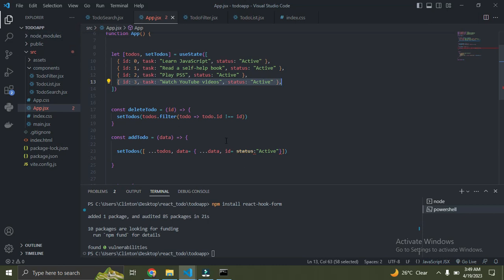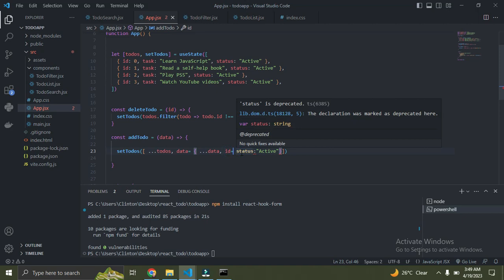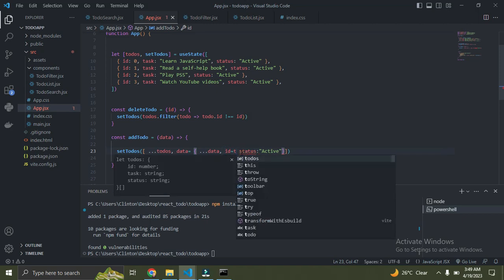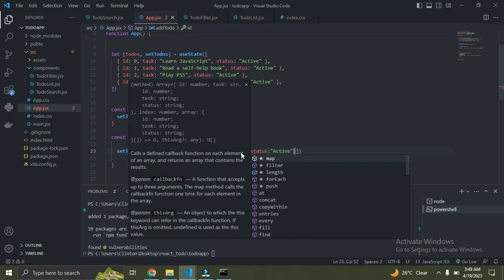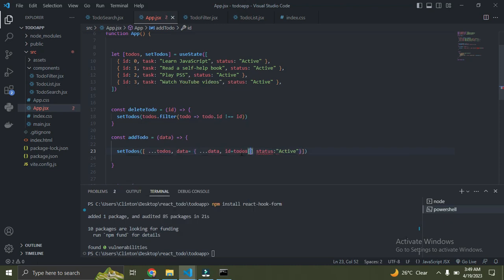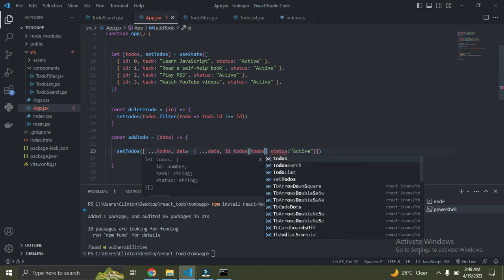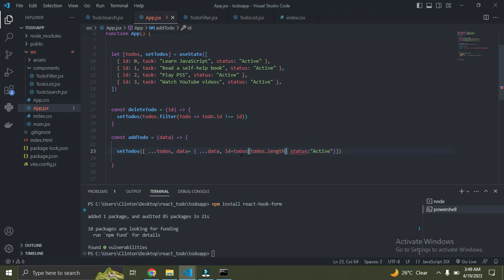So ID should be equal to todos, then square bracket, todos.length minus 1. So right now I've gotten the last item in these to-dos. You understand? That's what I just did.